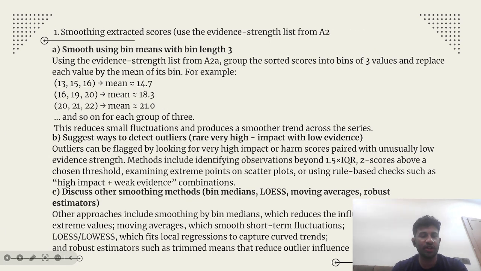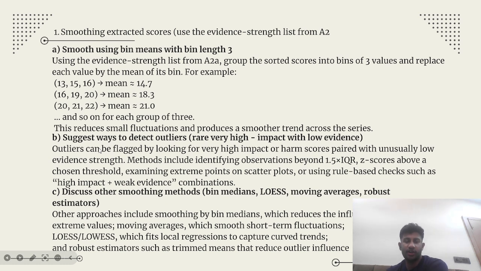These are our smoothed extracted scores here. 13, 15, 16, mean is 14.6. For 16, 19, 20, our mean is 18.3. For 20, 21, 22, mean is 21, and so on for each group of three.